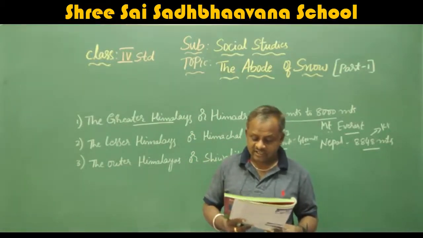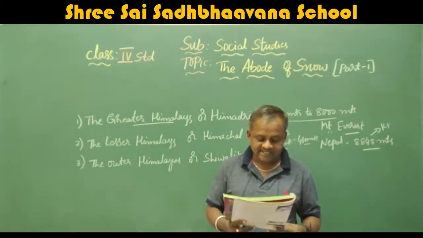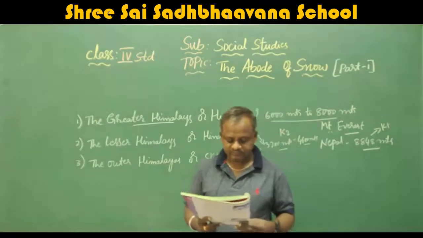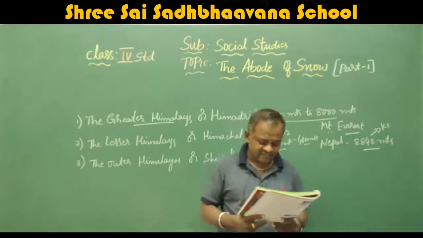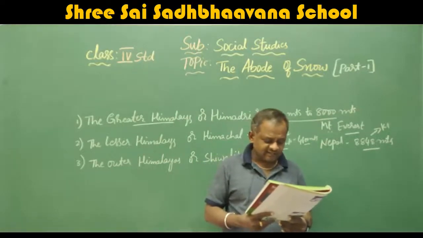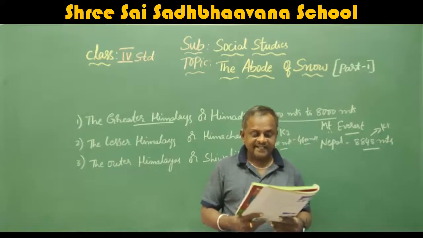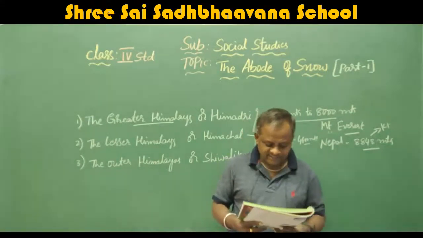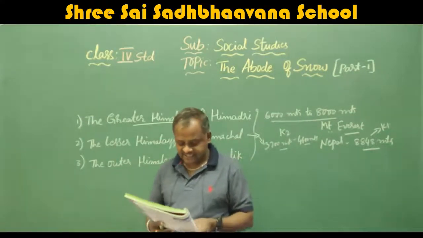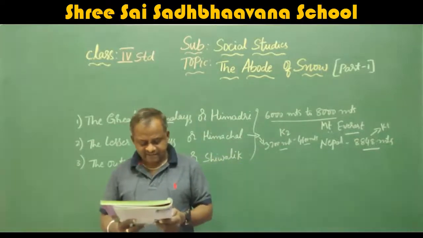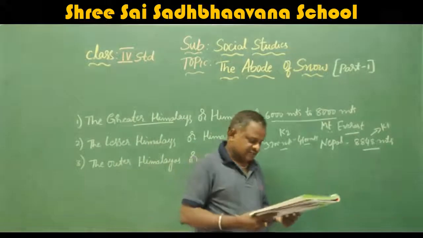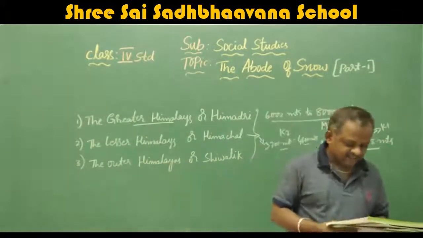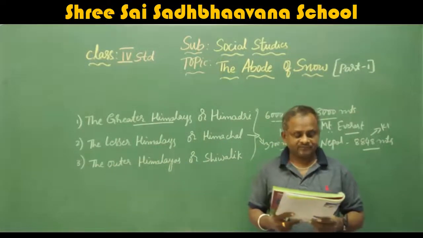It enfolds large flat valleys known as duns. Dehradun, the capital of Uttarakhand, is one such valley. At the foothills of the Shivaliks is a marshy land known as Terai. Dense forests are found in this range. Lofty peaks, valleys, gorges, waterfalls and passes are the associated physical features of this Himalayan range.